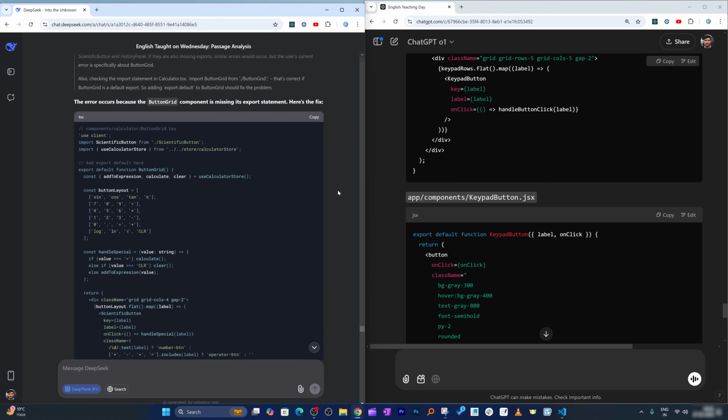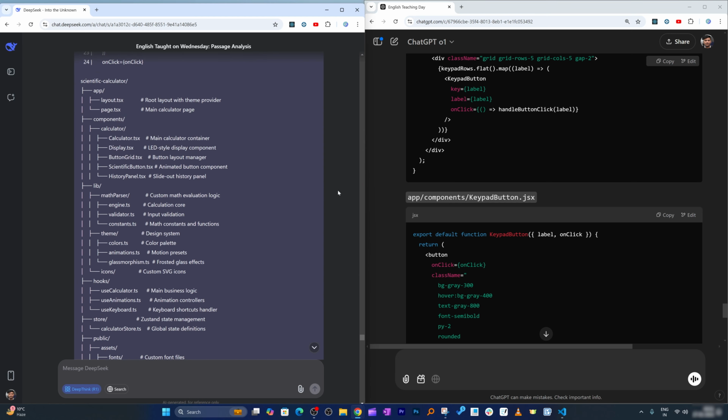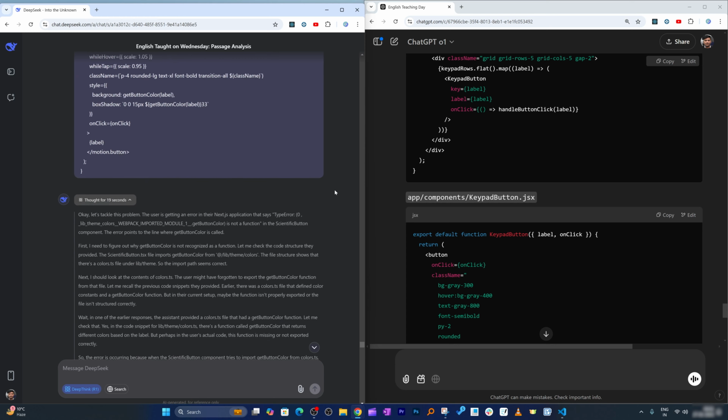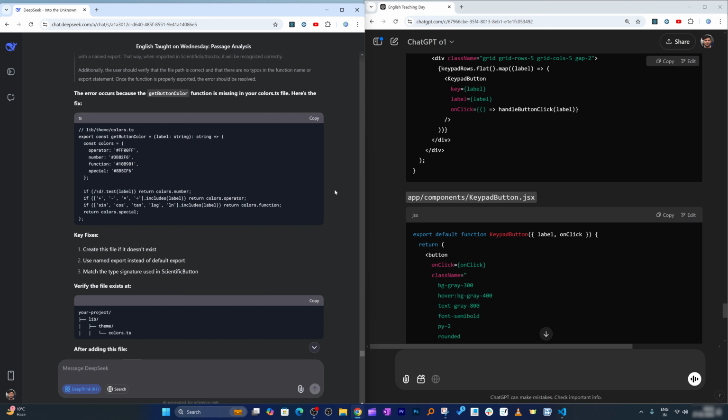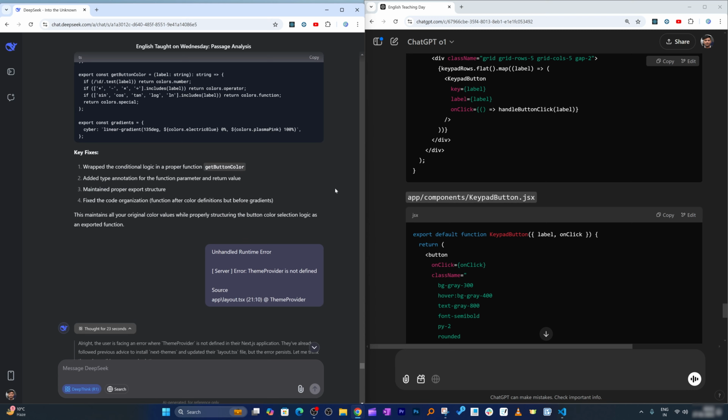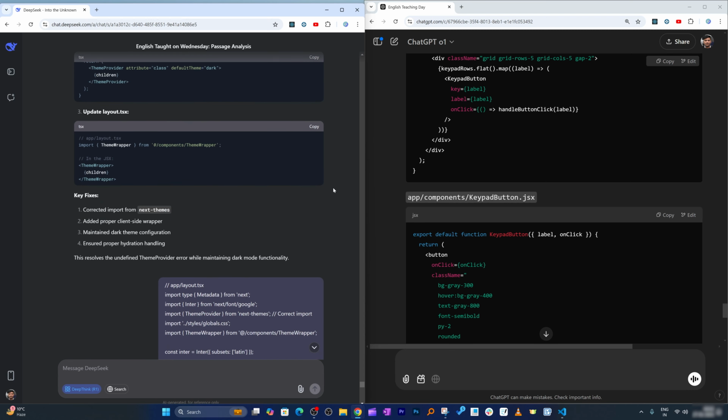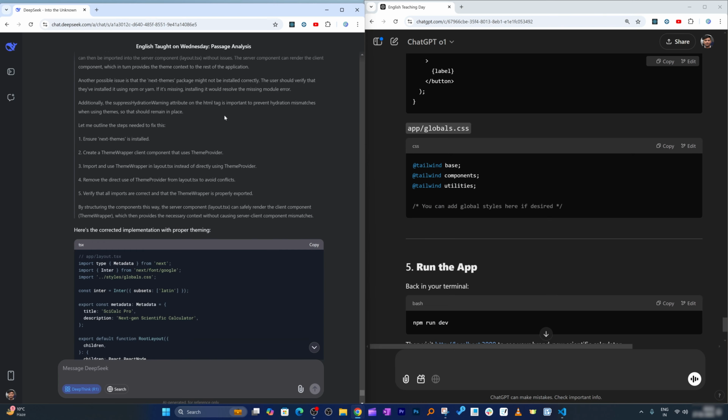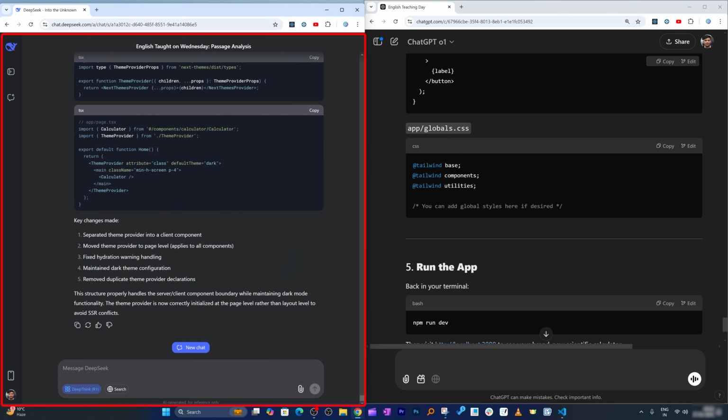And what more can we expect from a free app. And believe me, guys, I tried to solve some of my problems related to another product or another app that I was making. GPT O1 was not able to solve it, but the DeepSeek R1 was.